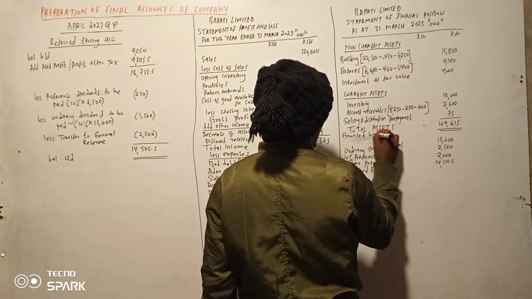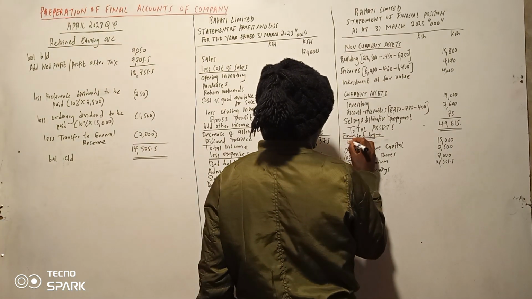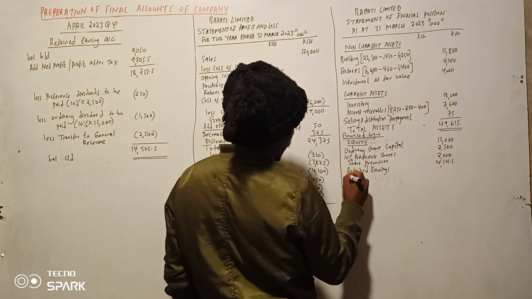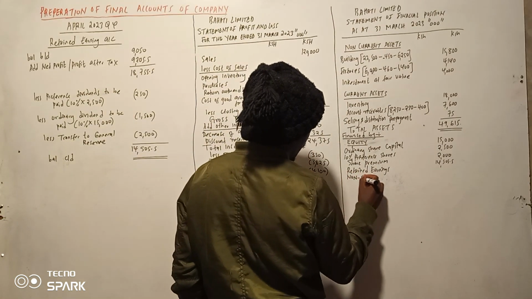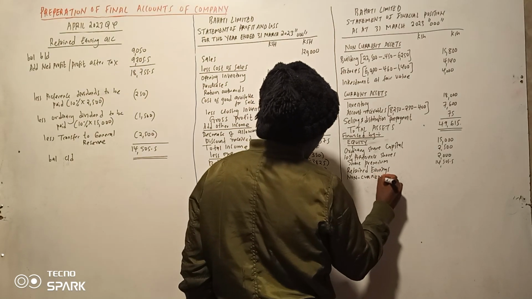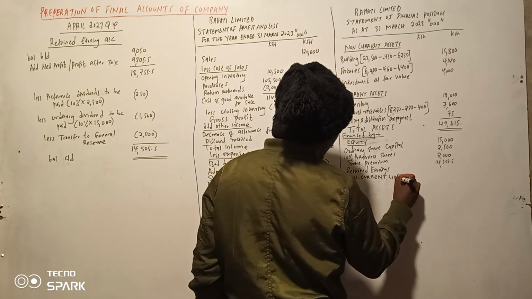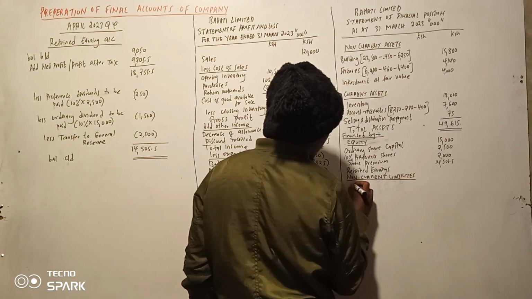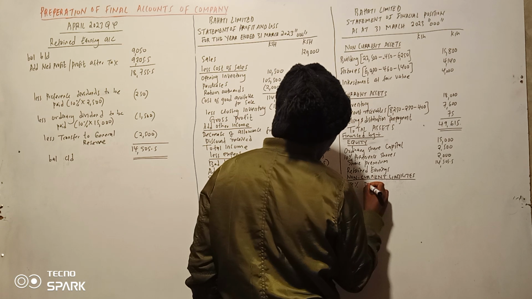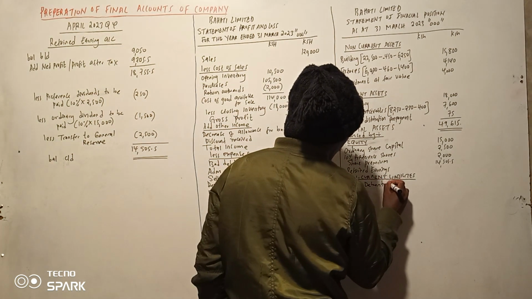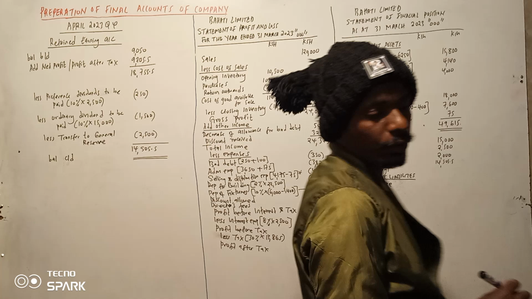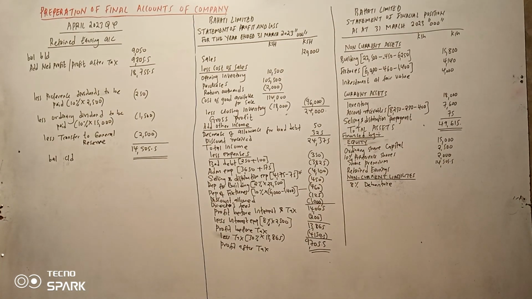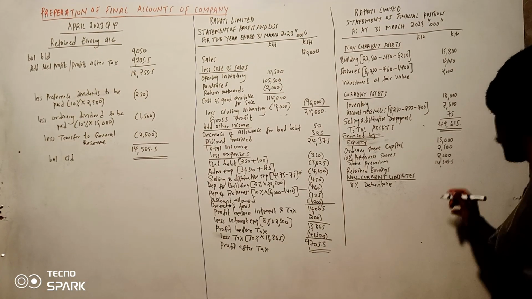So tunaanza na equity, and then non-current liabilities. So it is 80% debenture. 80% debenture kwa naona ni ngapi pale? So 80% debenture huko juu, 2500.